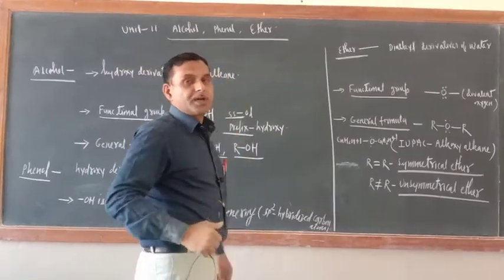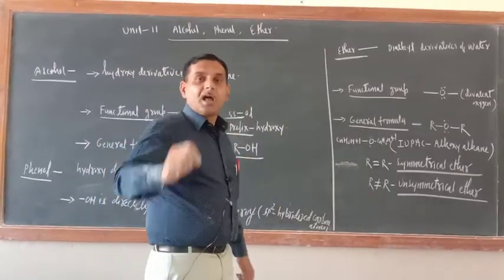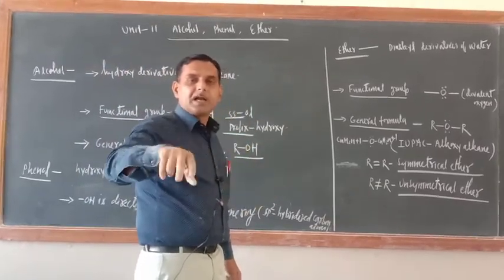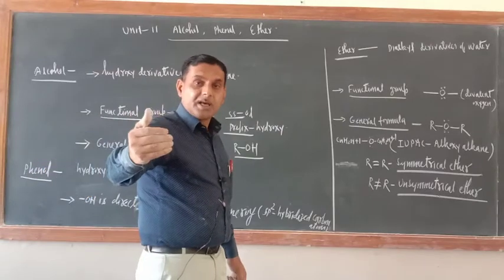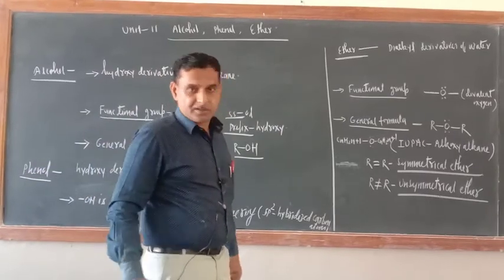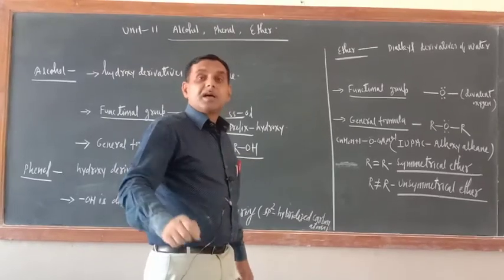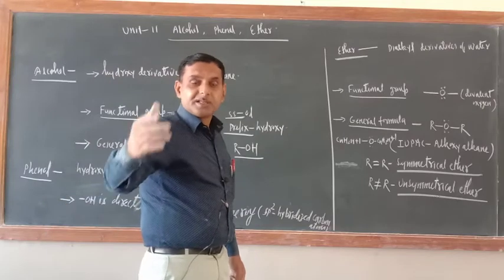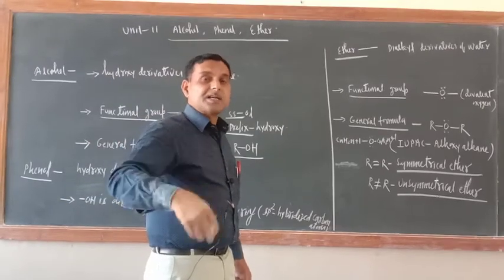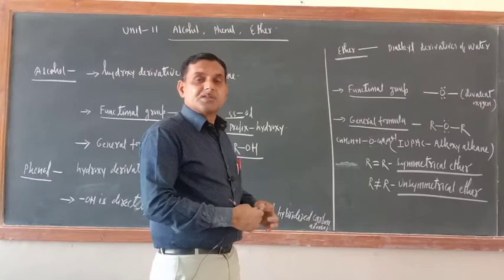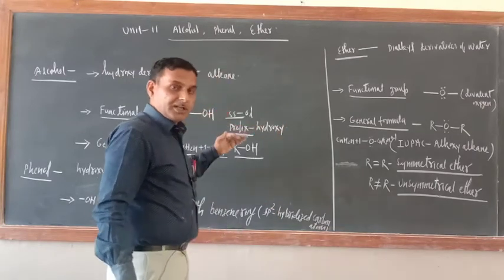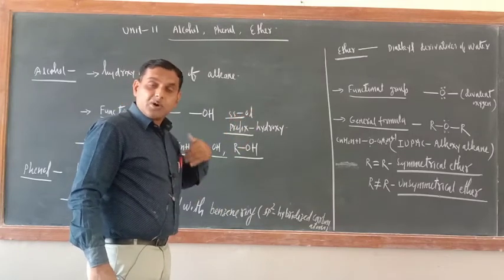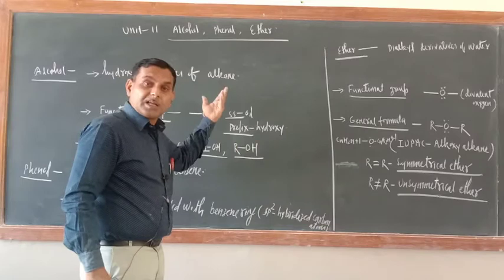In the first unit what have you studied? Halo derivatives of alkane. Halo means alkyl chloride, alkyl bromide, alkyl iodide. So they are the halo derivatives of alkane, or not? Similarly, halo derivatives of benzene, chlorobenzene, bromobenzene, iodobenzene, they are aryl halides. Now in this unit we will study the hydroxy derivatives of alkane. Hydroxy derivatives of alkane are known as alcohol.